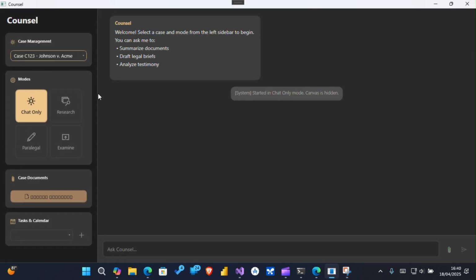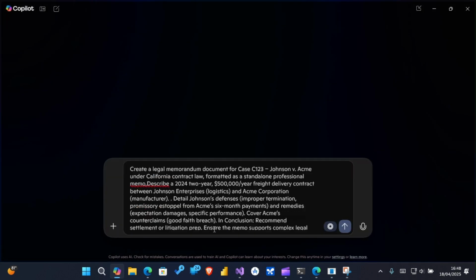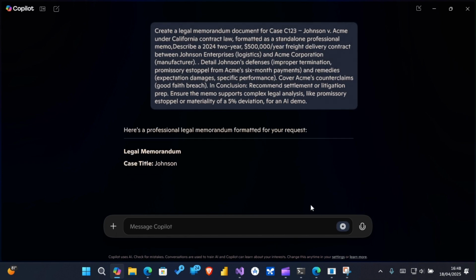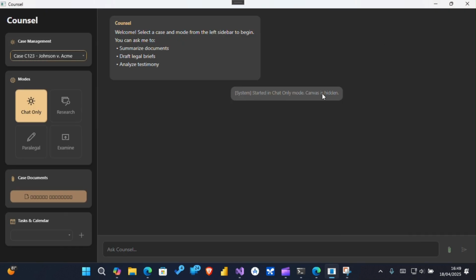I'll start by selecting Johnson versus Acme from our case management dropdown. Now, I'll use Copilot to generate and upload a legal memorandum that outlines their contract dispute.